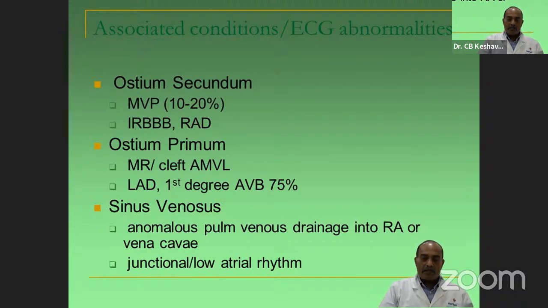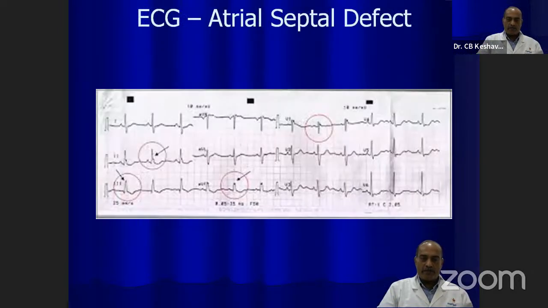In sinus venosus ASD, which I showed the picture of earlier, it is most commonly associated with anomalous pulmonary venous drainage into the RA or into the vena cava, and rhythm may be abnormal. Here you can have junctional rhythms or low atrial rhythms because of the defect. So let us see some more ECGs of ASD. Here you see what is commonly called the crochet sign, where there is a notching of the R wave in inferior leads. If you see such notching in leads 2, 3, and aVF, and an incomplete RBBB-like pattern, an rSR' pattern in V1, you can suspect that this patient can have an ASD.